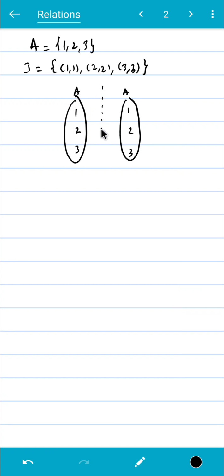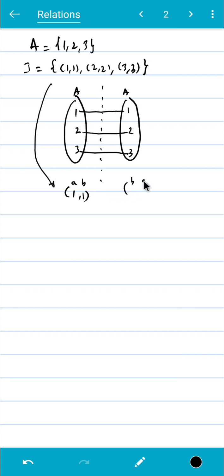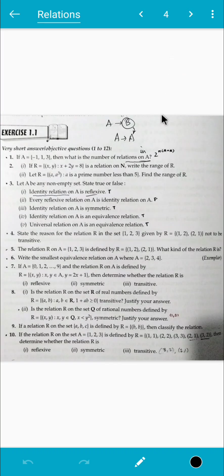If you have your axis of symmetry here, 1 goes to 1, 2 goes to 2, 3 goes to 3, it is symmetric. In other words, if we take the element 1 1 as (a, b), then what will be (b, a)? It will be itself, 1 1, and it's there. So if (a, b) is there, (b, a) is there. That is true for all elements here. Therefore I is symmetric. So the answer for this number is true.